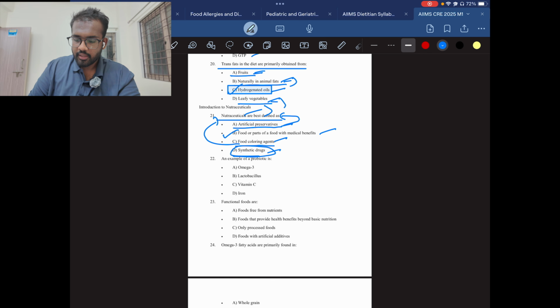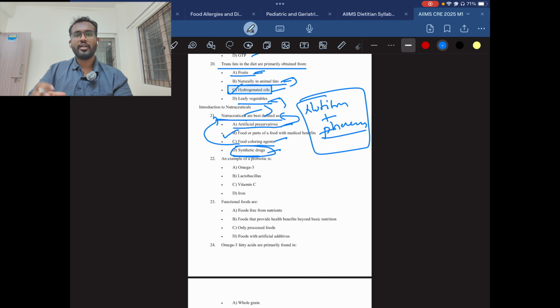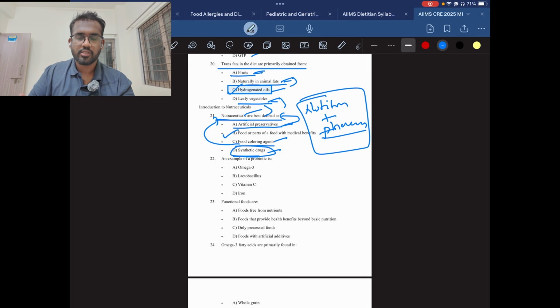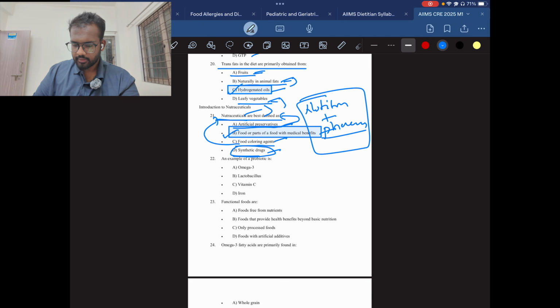Nutraceuticals is nothing but a combination of nutrition and pharmaceuticals. Together they combine and form nutraceuticals. Where a part of the food which we consume gives a little more benefit compared to the food we normally consume, then it is called nutraceuticals. So the answer will be B, the food or a part of food with medical benefits.